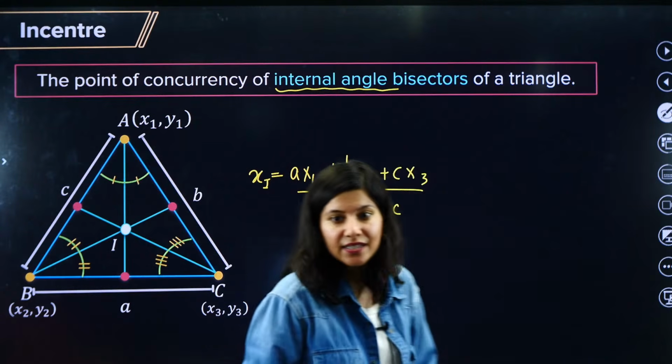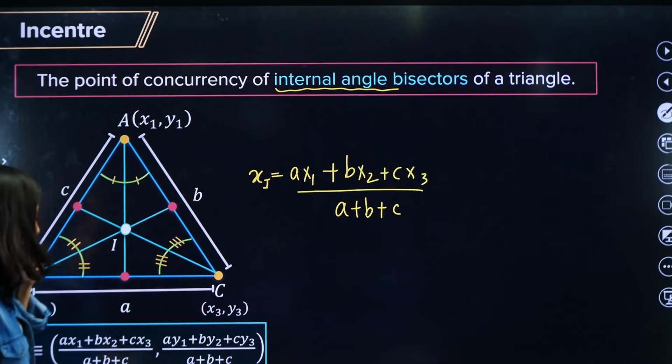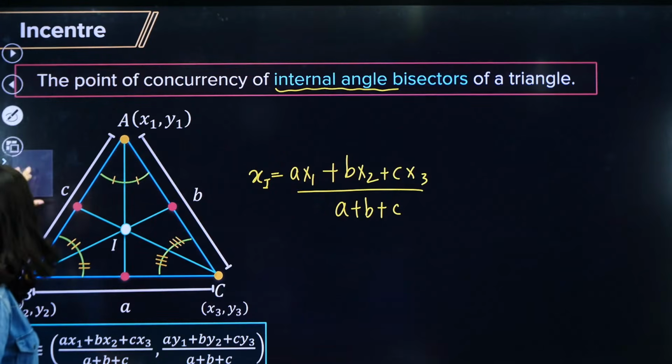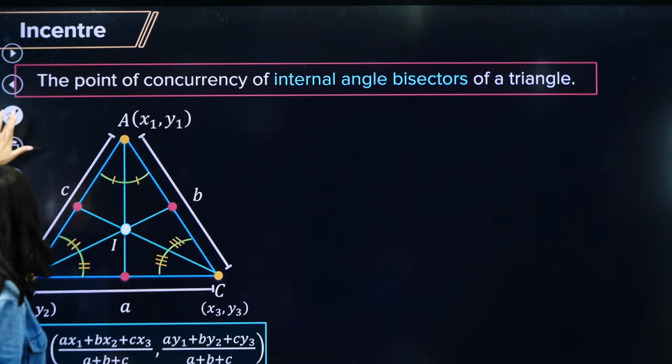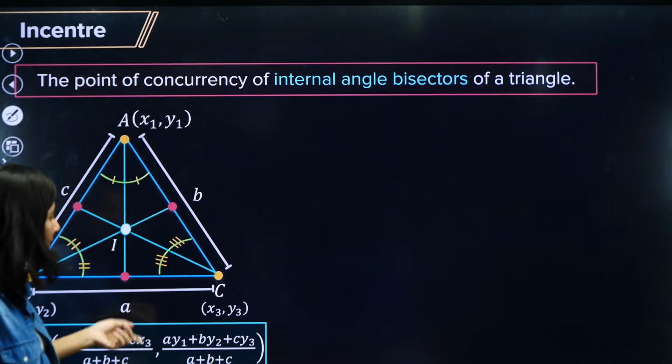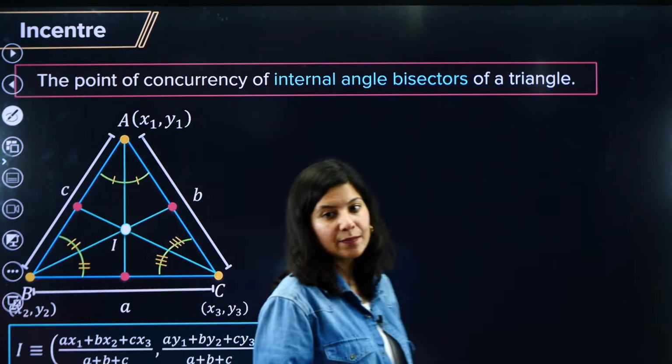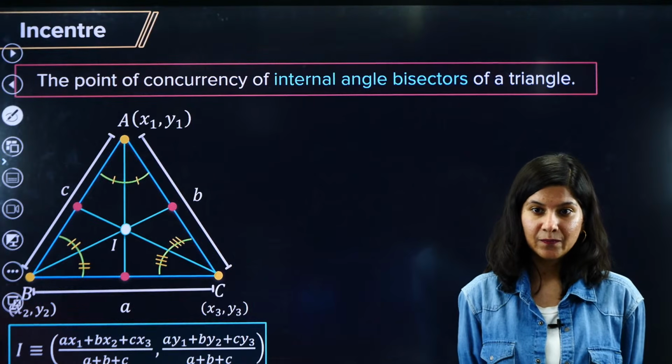If you understand this, then a similar thing you have to apply for y also. So this is going to be (a y1 plus b y2 plus c y3) upon (a plus b plus c).